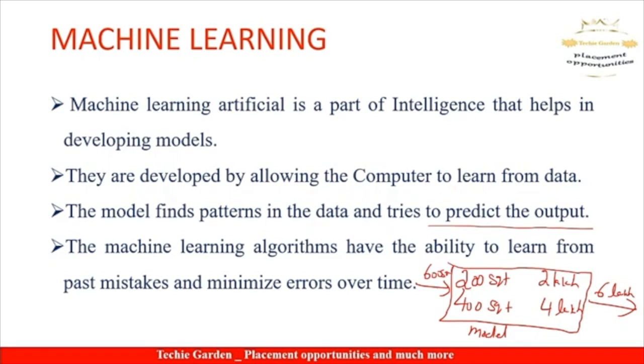There are three types of machine learning. We will see that now. One is labeled data, second is unlabeled data, the last is continuous learning. For labeled data, we should have the data for which we need the prediction. In this case, we are going to predict the price of the land or apartment. For this, the machine or the model should already know the price and the square feet data, right? Now, when we have to predict something based on the data that we feed, that is called labeled data learning.